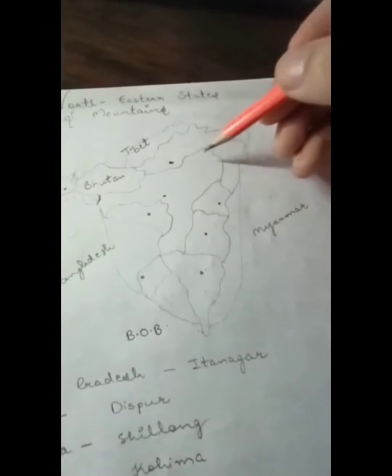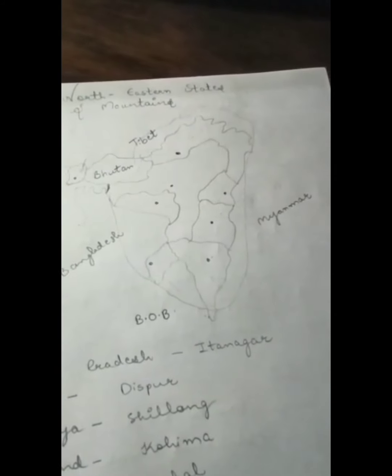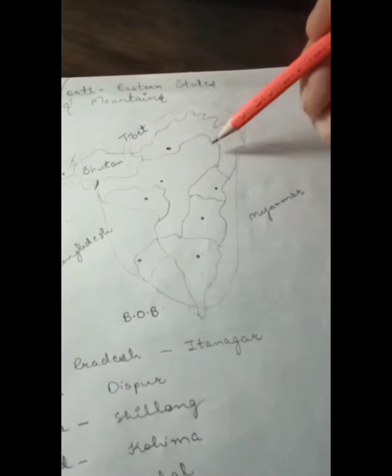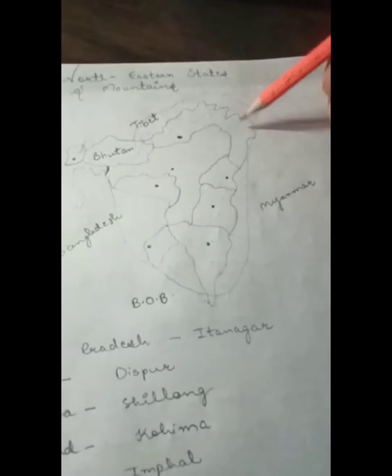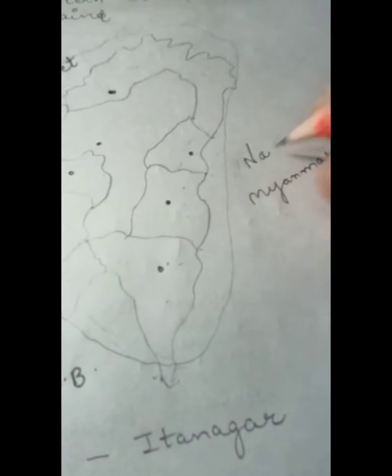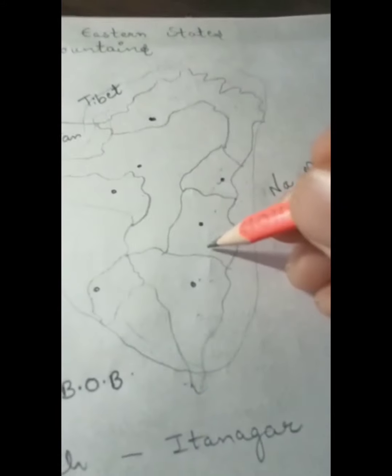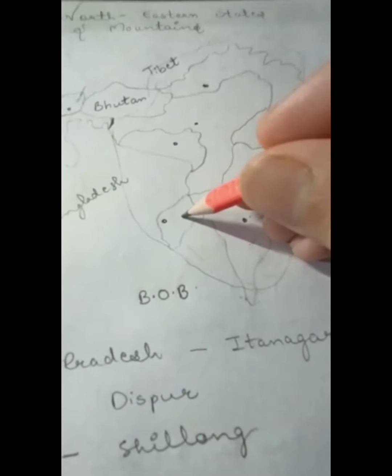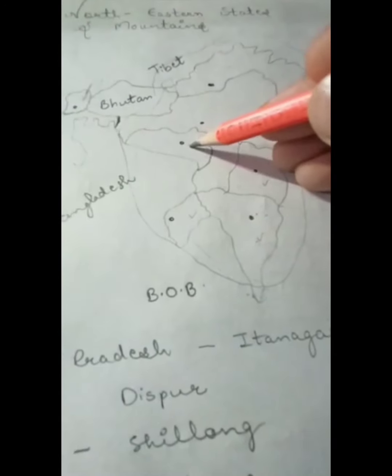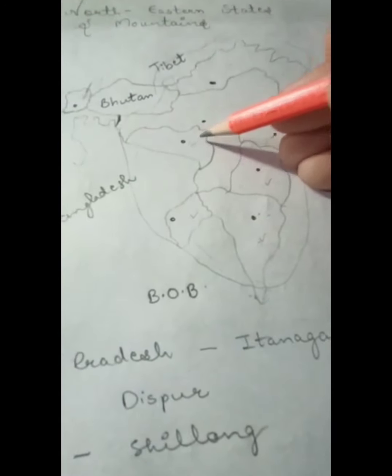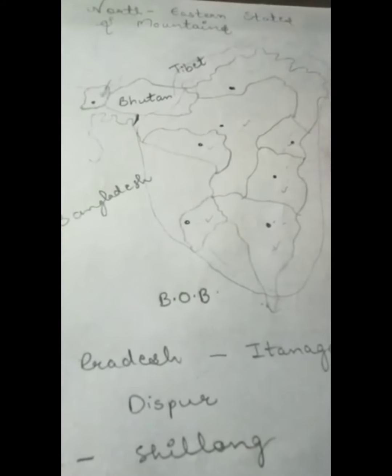Now let's move further. Firstly, I'll tell you to map it on your map work. Okay, let's start with Arunachal Pradesh. And for these three, there is a simple technique to remember it, that is na, ma, mi. Namami. That is Nagaland, Manipur, Mizoram. Okay. And if we further move, it's Tripura, and this one goes to Meghalaya, and this one Assam, and this is your last, that is Sikkim, which is not a part of the Seven Sisters, but let it be.